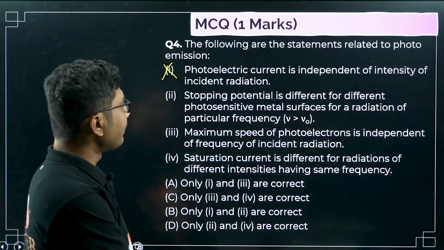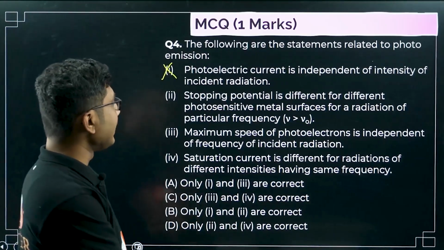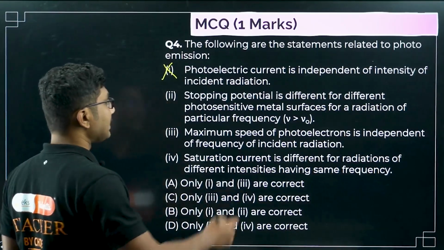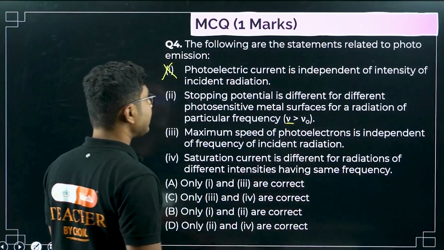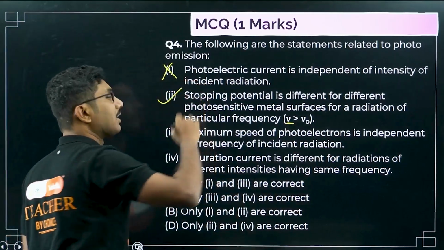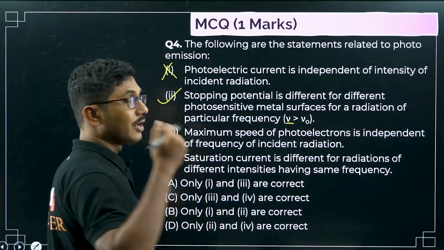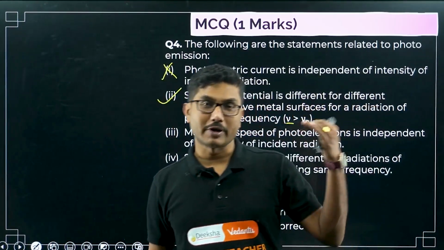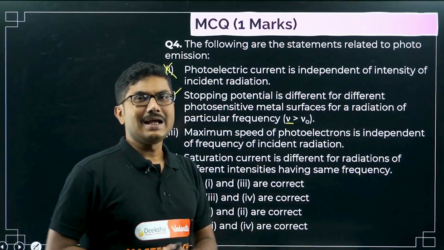Stopping potential is different for different photosensitive metal surfaces, for a radiation of particular frequency nu greater than nu naught. If the incident frequency is greater than the threshold frequency, then definitely stopping potential is different for different photosensitive materials. That is a correct statement. For example, stopping potential for zinc is different from another metal, say iron.